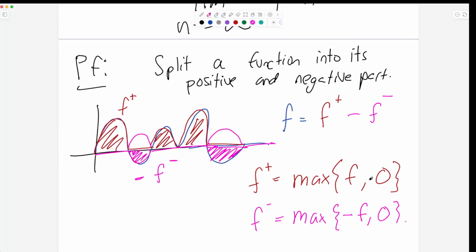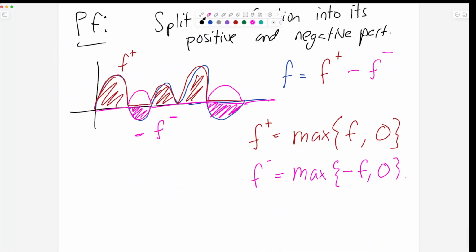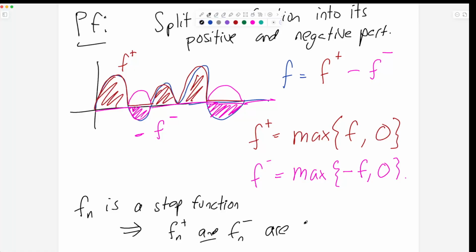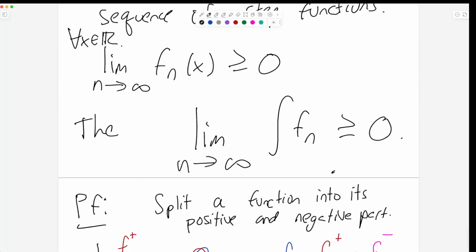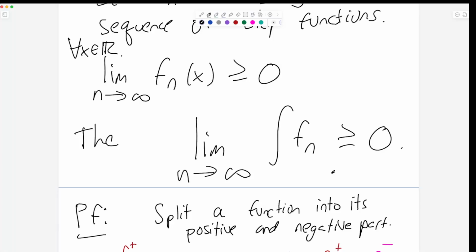Okay, what are we told about our step functions? Oh, okay, here's an important observation before we do anything else. Fn is a step function, and therefore Fn plus and Fn minus are also step functions. So remember, you have intervals where it's positive or negative. If you do this on a step function, you're just going to get two step functions. And so we're basically going to apply the theorem that we just proved to Fn plus and Fn minus. What are we told about our functions? We're told our functions are eventually positive. And I claim that if the functions are eventually positive, that means the negative part is eventually 0. Okay?